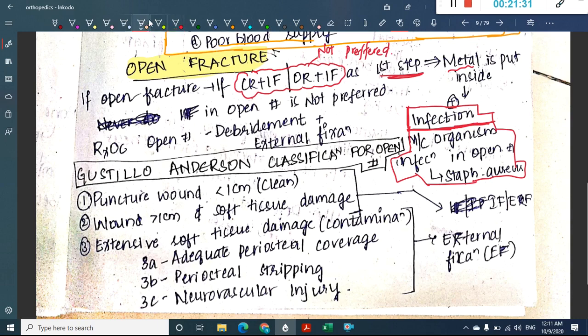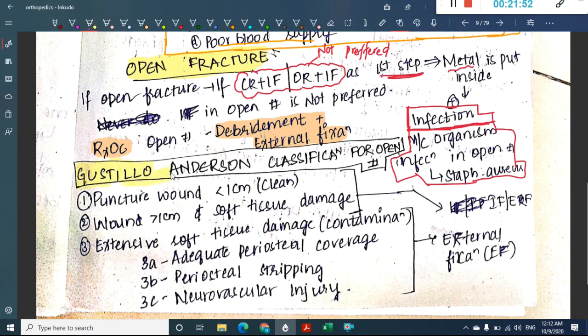Then what is the treatment of choice for open fracture? If you were asked the treatment of choice, that is debridement and putting an external fixation. You will have to first debride the wound and then put an external fixator. That is the treatment of choice for open fractures.